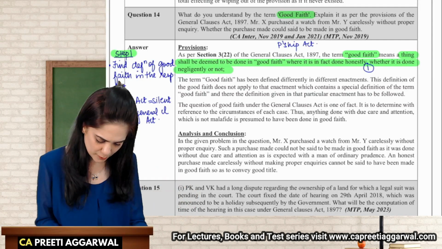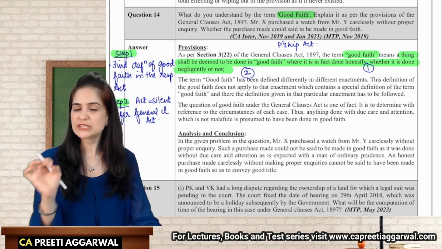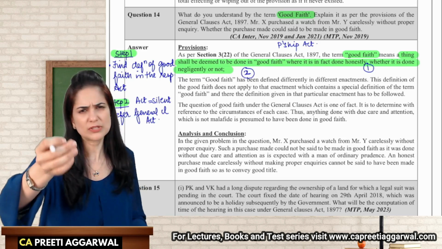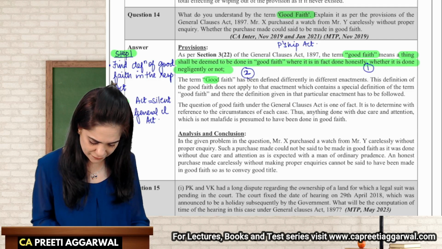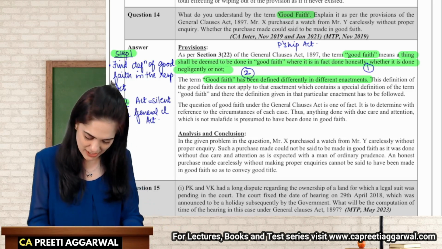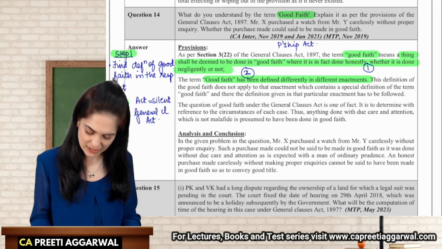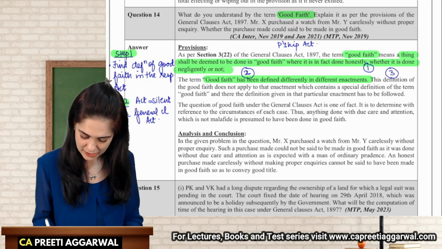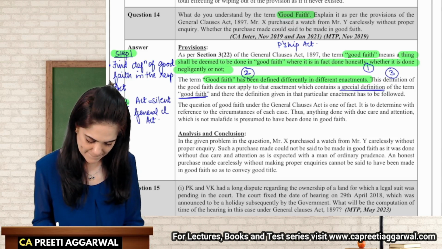So that is my second point. Now, what is the first point that you need to write in your answer? The first point that you need to write is the definition of good faith as per the General Clauses Act. The second point says that good faith has been defined differently. So if your act is providing a definition, then you need not refer to the definition of the General Clauses Act. The definition of good faith will not apply to that enactment which contains a special definition of good faith.